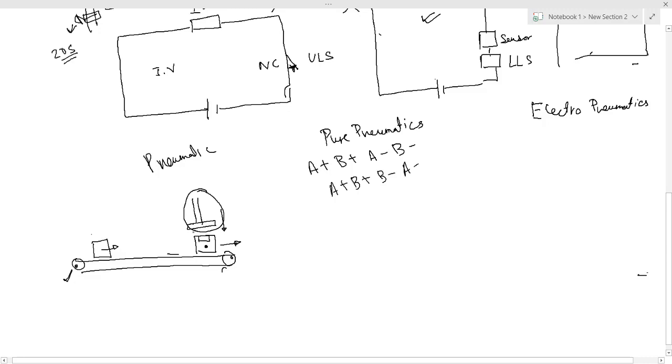Right now we won't worry much about it. It will automatically go back. We are not controlling this conveyor belt at all. We are controlling only the label attacher, right? And to sense whether or not the box has come over here, how will we know that the box has come over here? We have used a proximity sensor over here.